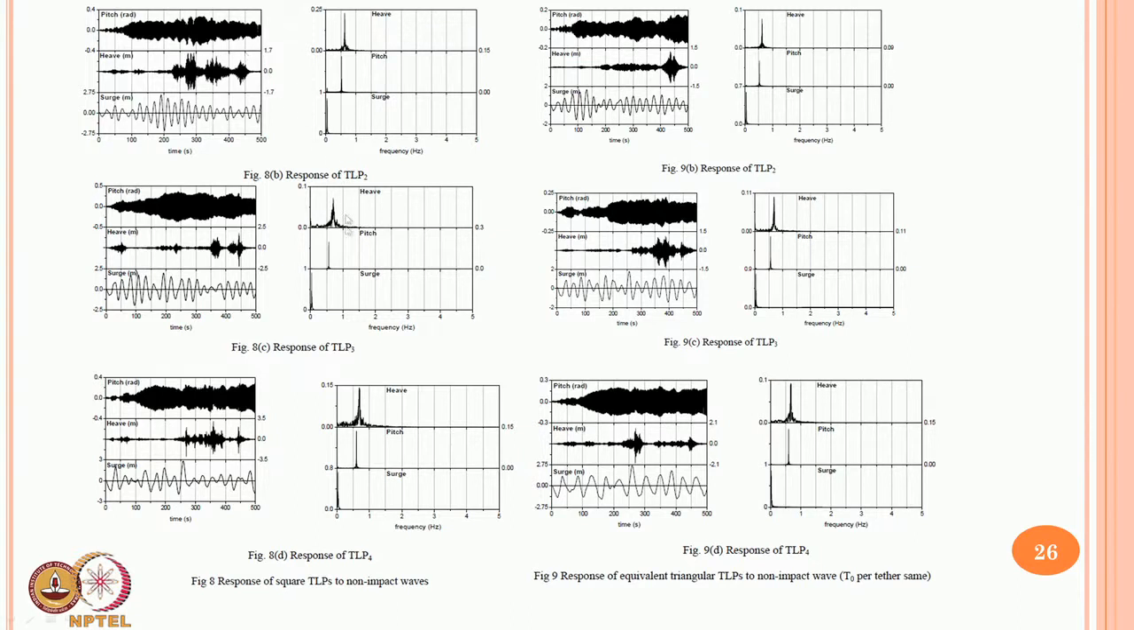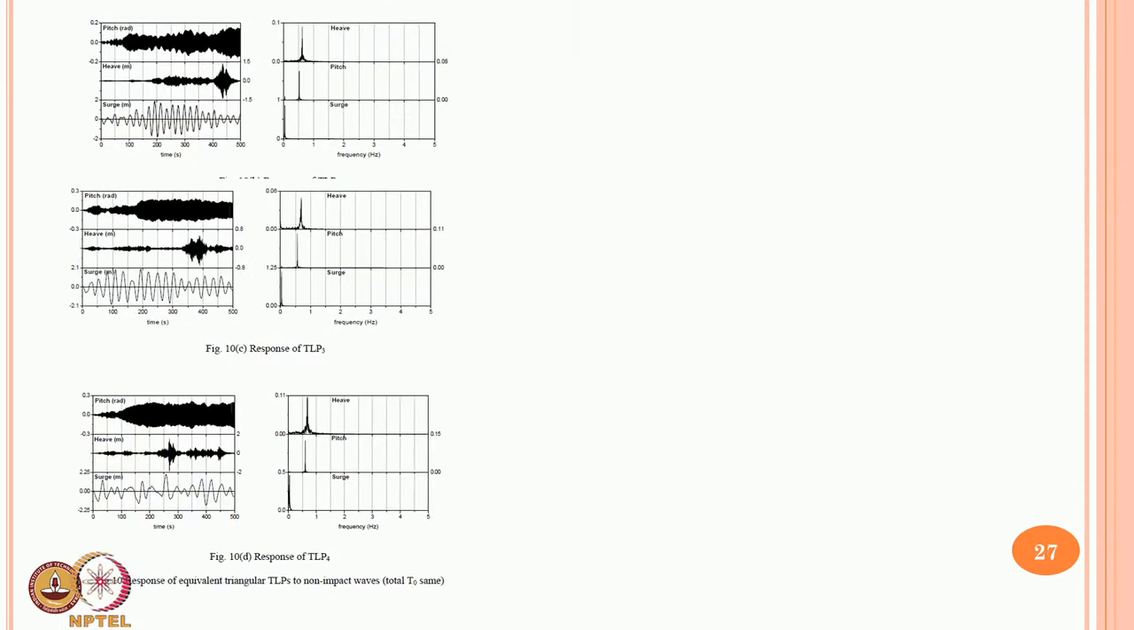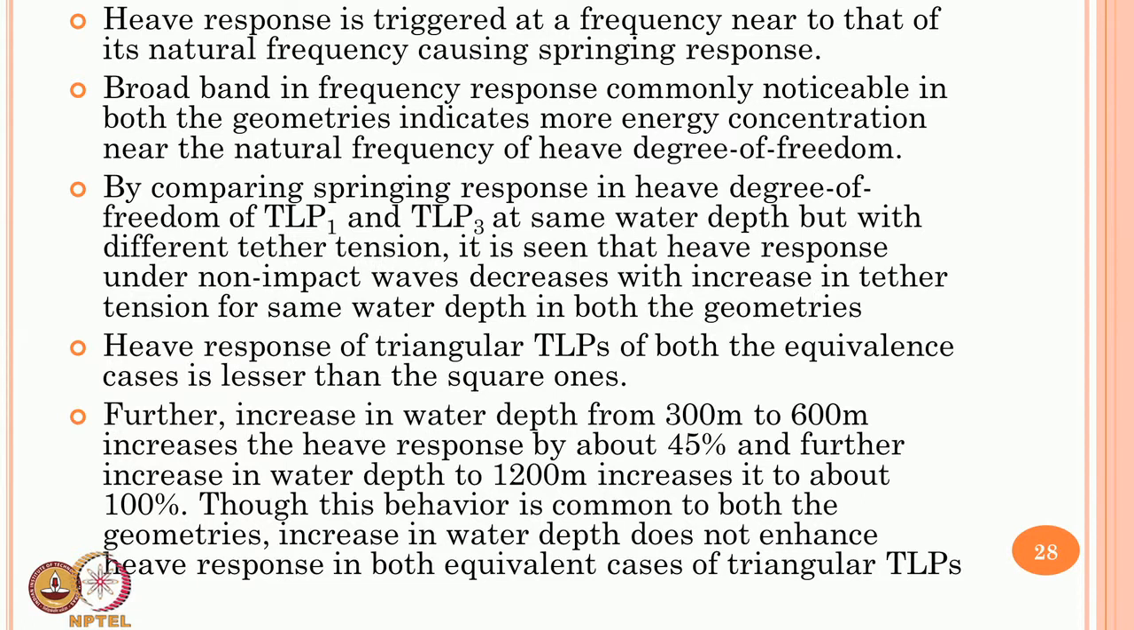is higher for square TLPs, whereas when you look at the triangular TLP, the bandwidths are minimum or lesser compared to that of square. It shows that the energy content present in the specific frequency which is causing a non-impact response or a springing response is lesser in order compared to a square geometry. Though it is excited there also, the content present is of a lower order. That is true in the case of the other equalization of triangular TLP also. So, this tells me a simple conclusion that heave response is triggered at frequency nearer to the natural frequency, the springing response. Broadband indicates energy content is larger in both the geometries.